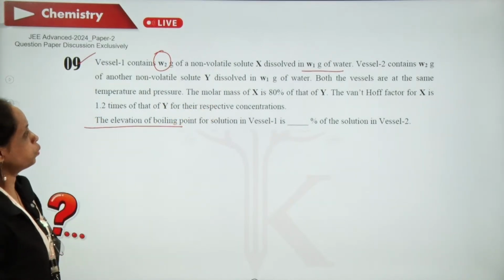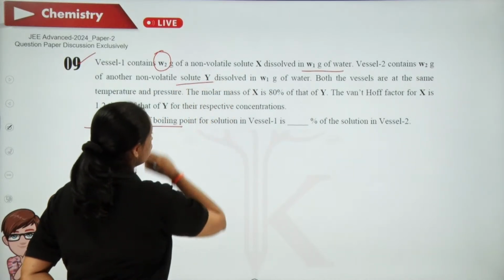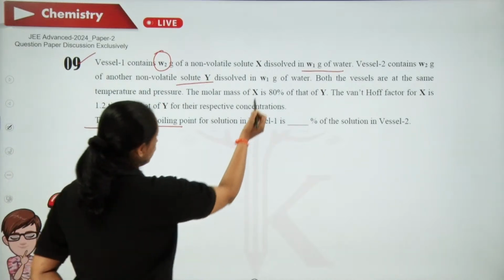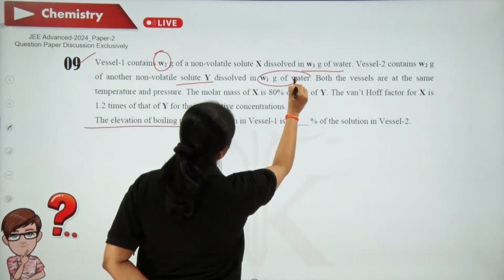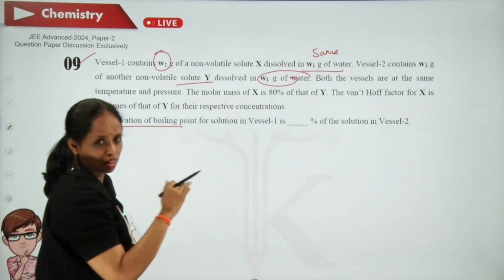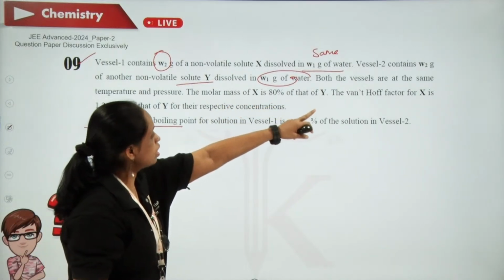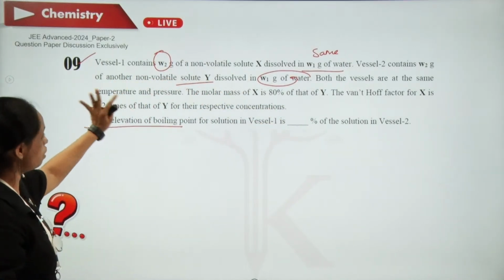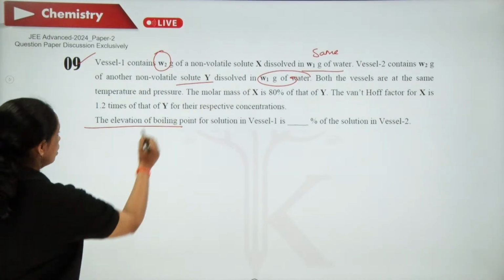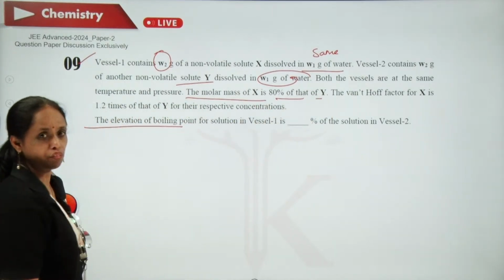In vessel 2, W2 grams of another solute Y you are taking and weight of water is the same. These two are the same. When you are reading the question, eliminate the things which are not necessary for you. Both the vessels are at the same temperature and pressure. The molar mass of X is 80% that of Y.